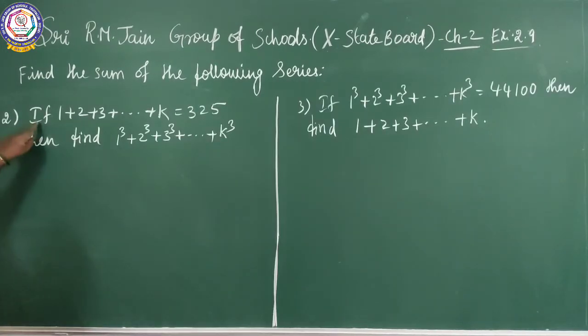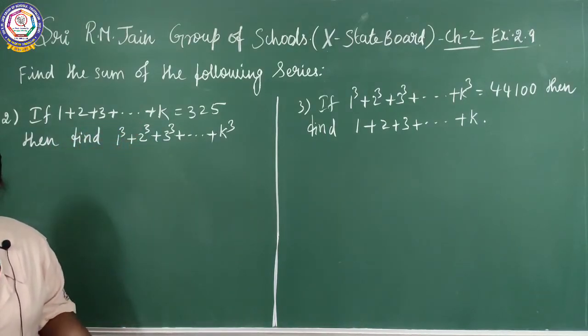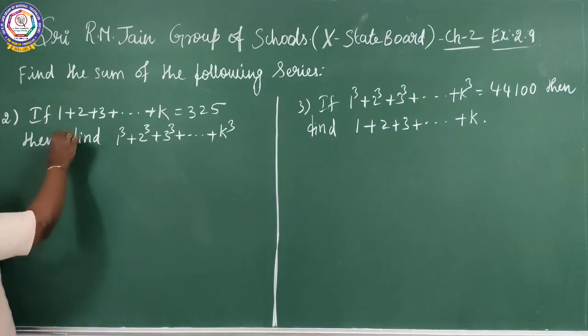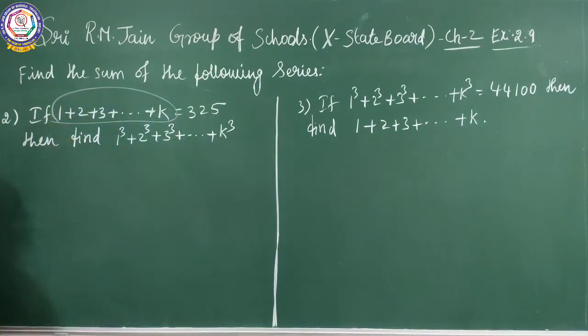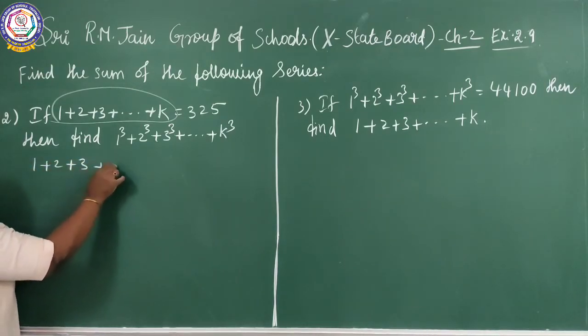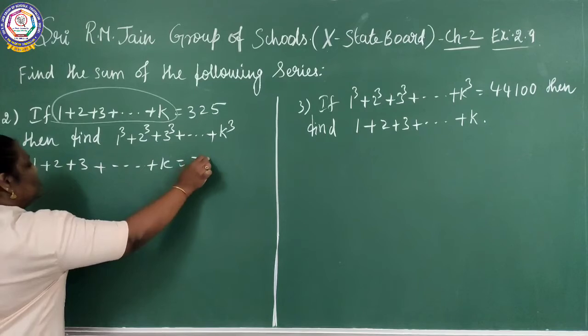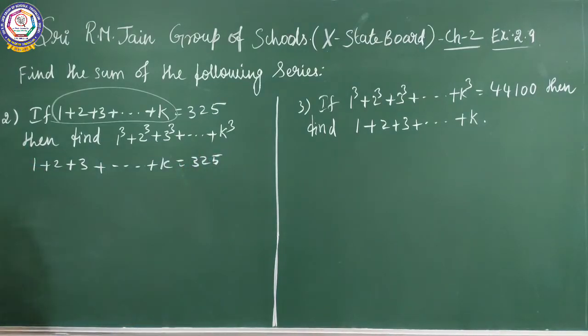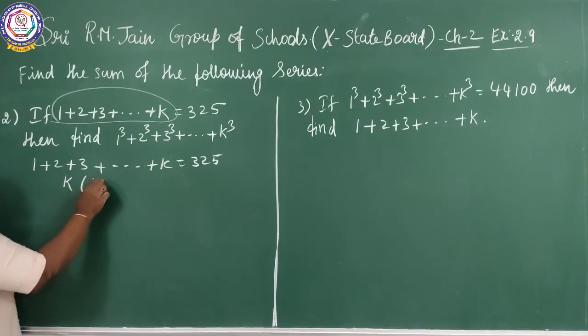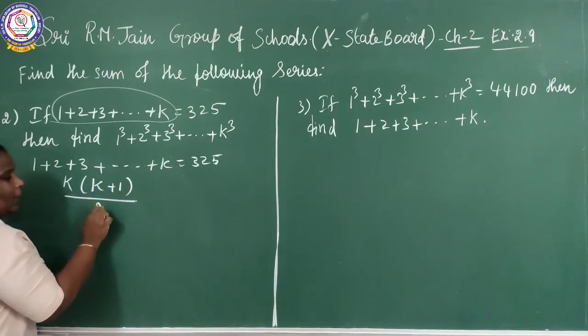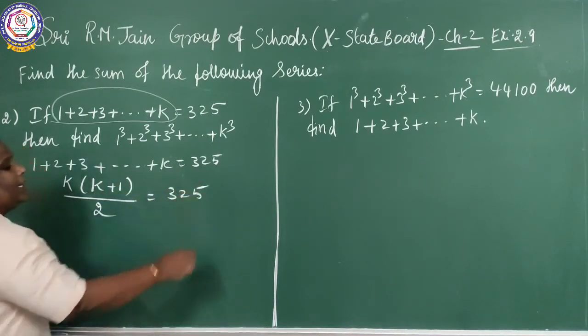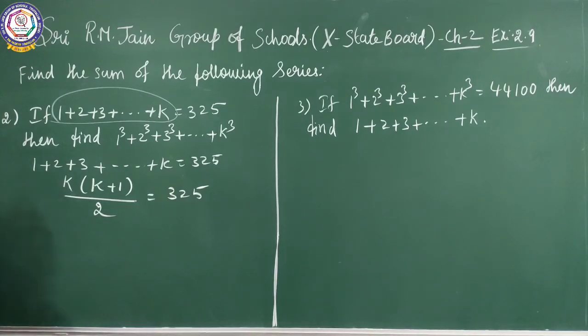See the second sum. If 1 plus 2 plus 3 plus etc. plus k equal to 325, they are given. What is that? Sum of the natural numbers. So what is the formula for that? n into n plus 1 by 2. That is k here, because the last term is k. k into k plus 1 by 2 equal to 325. You can take it as 1.